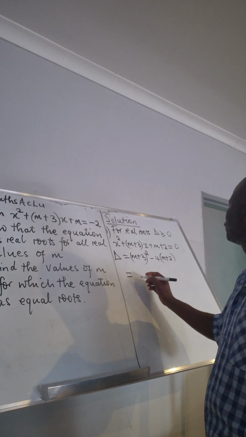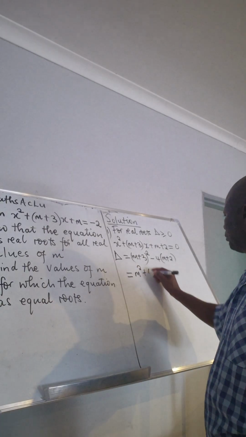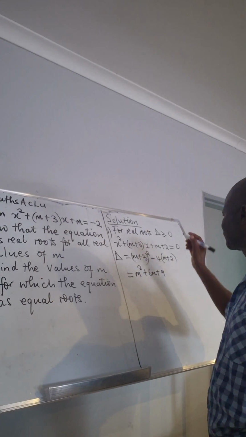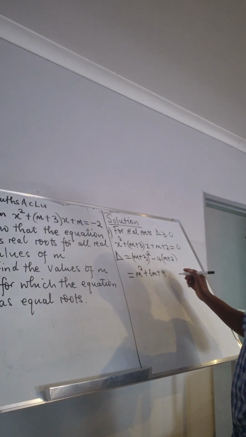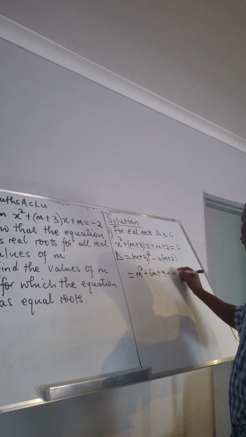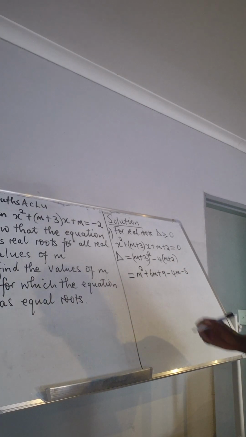Now this is equal to, let us expand: m squared plus 6m plus 9. That is the expansion of this part. Now go to that one: minus 4m minus 8. This is our discriminant.